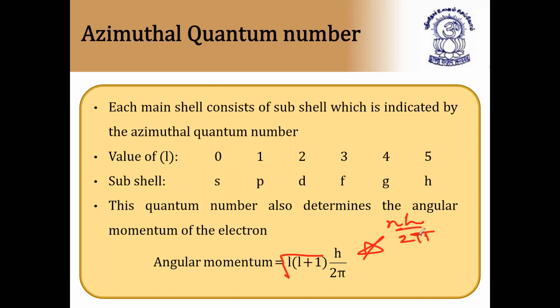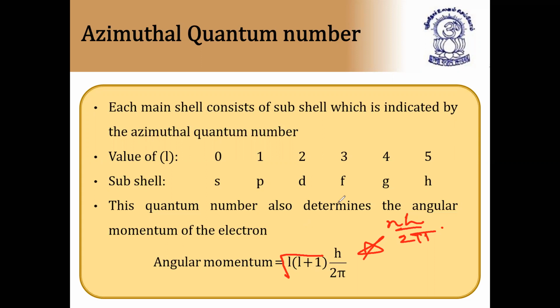So these two formulas are most important. Definitely they'll ask questions based on this in competitive exams. So if L is equal to 0, s orbital, the angular momentum becomes 0, because it is root of L into L plus 1 into h by 2 pi. So 0 into 0 plus 1, root 1 is 1, h by 2 pi.